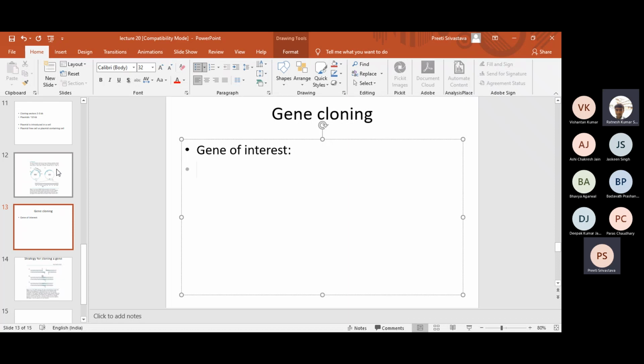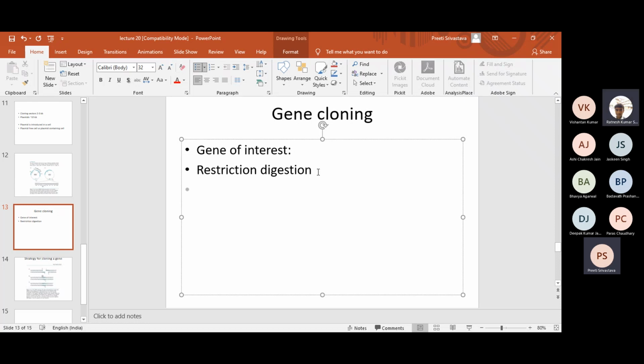Ma'am, southern blotting and hybridization. First of... Okay, but before southern blotting, you need to do something. Ma'am, restriction digestion. Yes, very good. Restriction digestion, and gene of interest can be obtained by restriction digestion, and PCR is using mRNA.